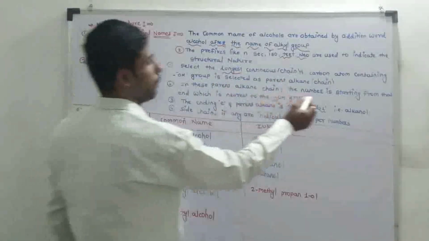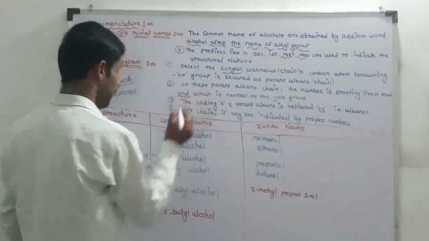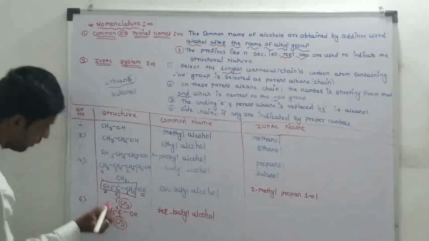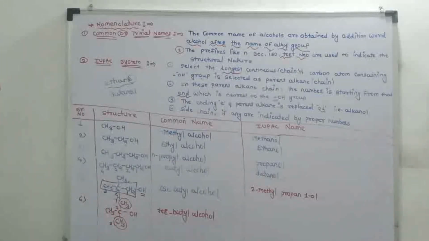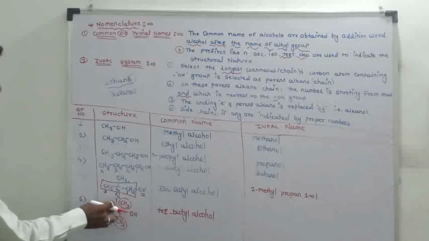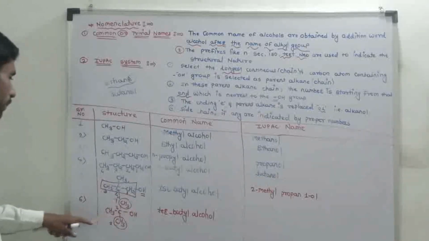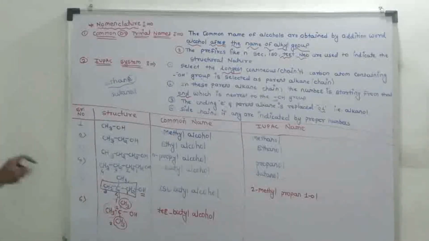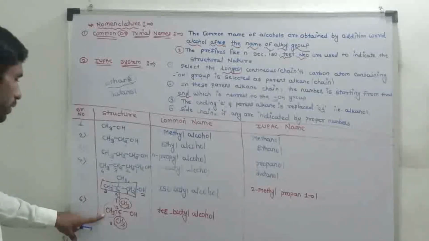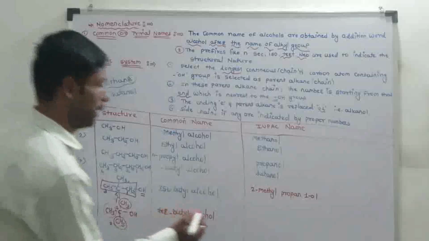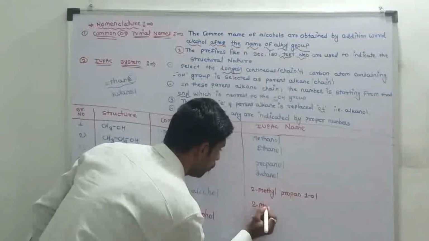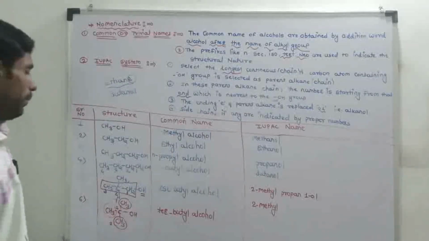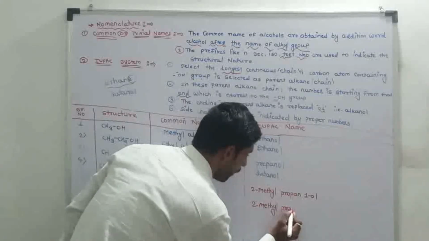In this parent alkane chain, the numbering starts from that end: first, second, third. The middle carbon is the central carbon atom. Third, in the IUPAC name system, this carbon atom chain has one methyl group attached. The name of the structure is 2-methyl propane.